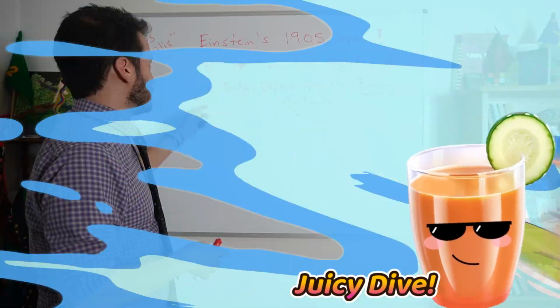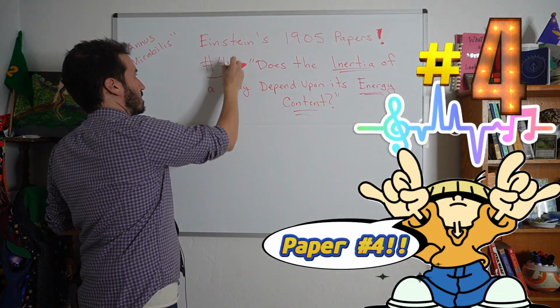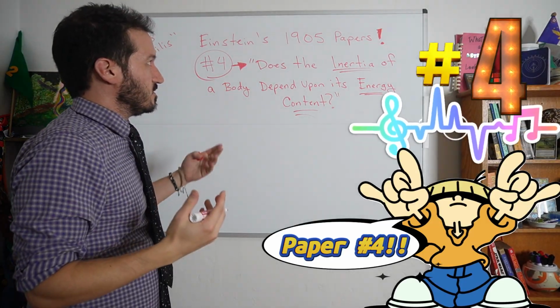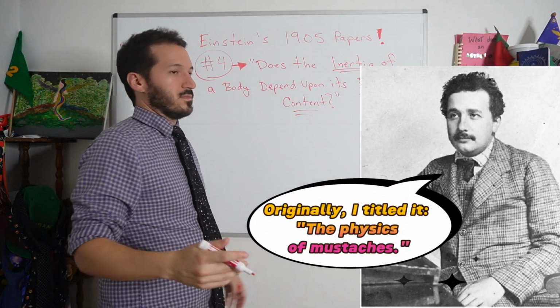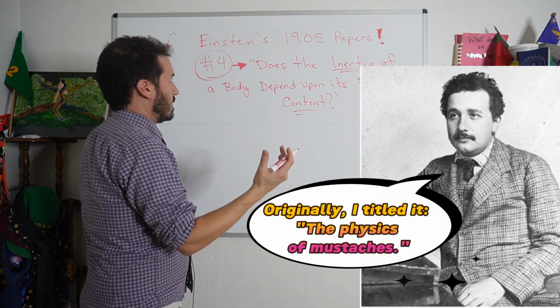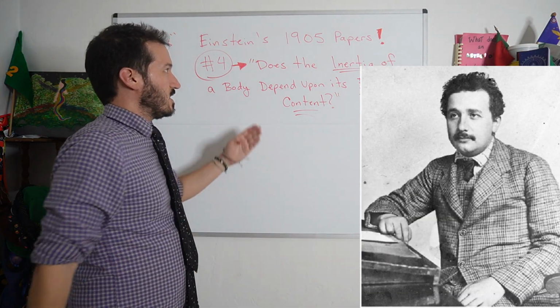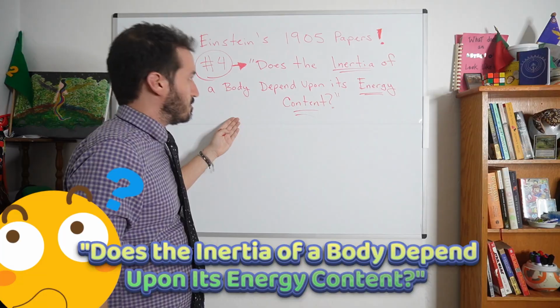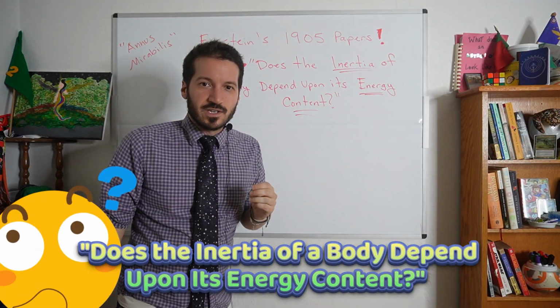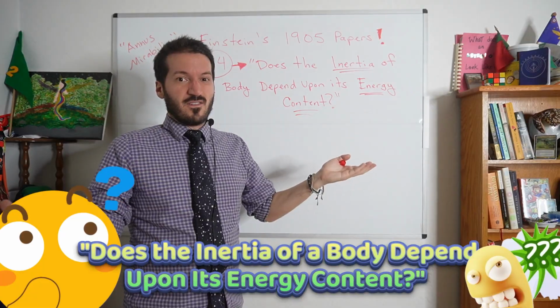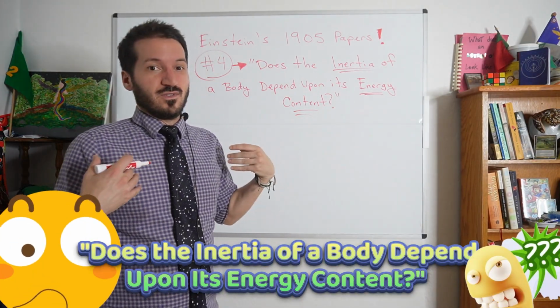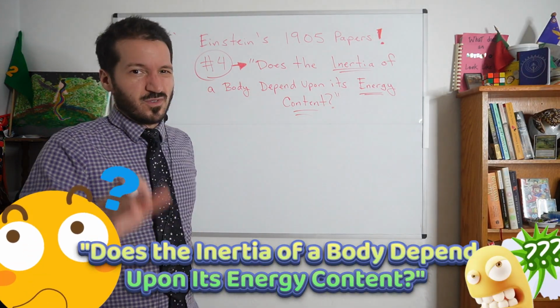This juicy dive is going to be on his 4th paper that he contributed to this physics journal. The title of this paper that Mr. Albert Einstein had here is called, "Does the inertia of a body depend upon its energy content?" Quite the catchy title. What does this mean anyway? Does anybody have any idea what he's talking about here? I don't know what he's talking about. Well, sort of, kind of.